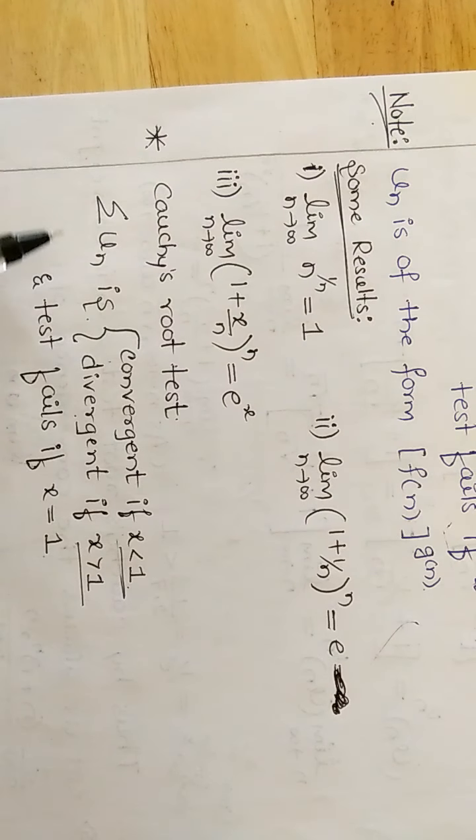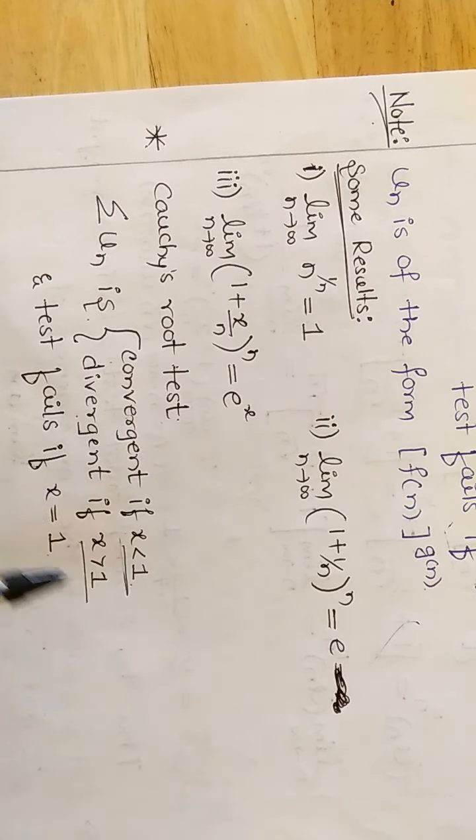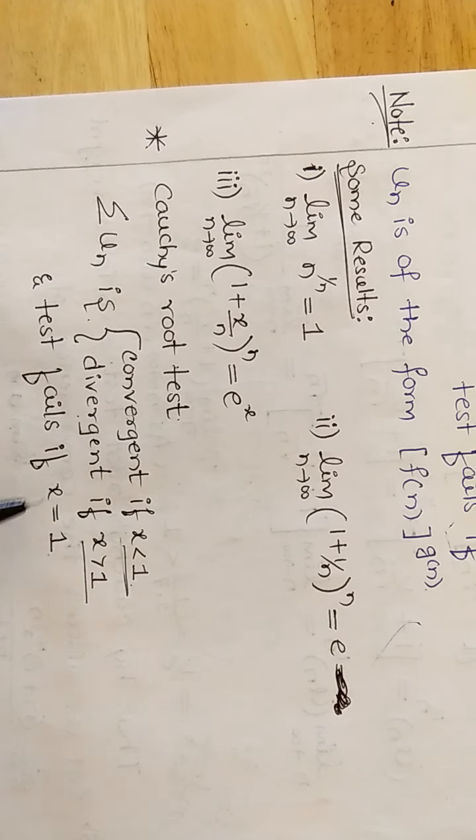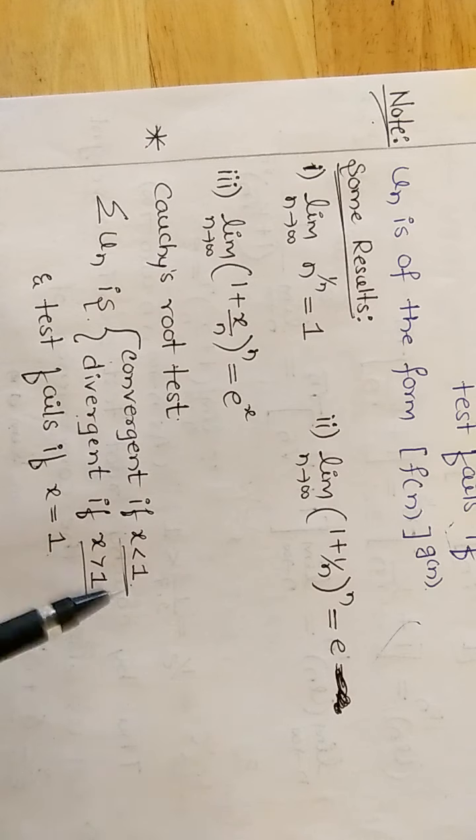We have to write: summation of un is convergent if x is less than 1. If x is greater than 1, it is divergent. Here x means you may take L or x. It fails if x is equal to 1.